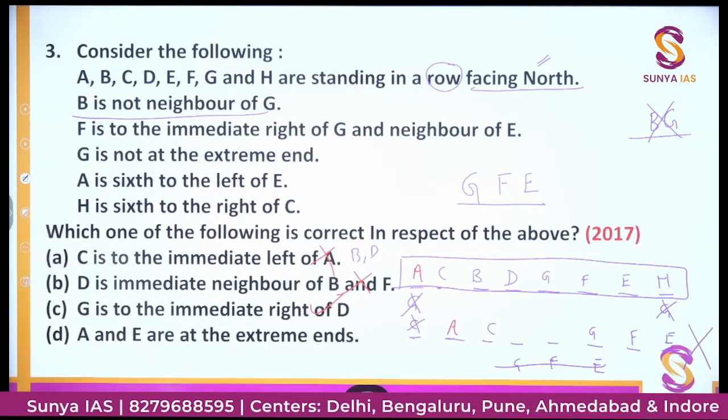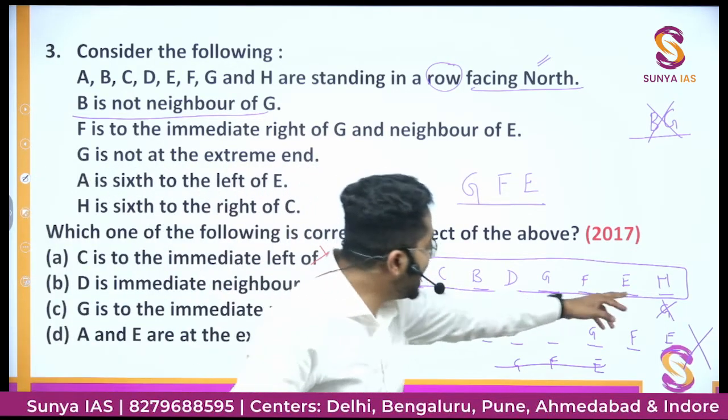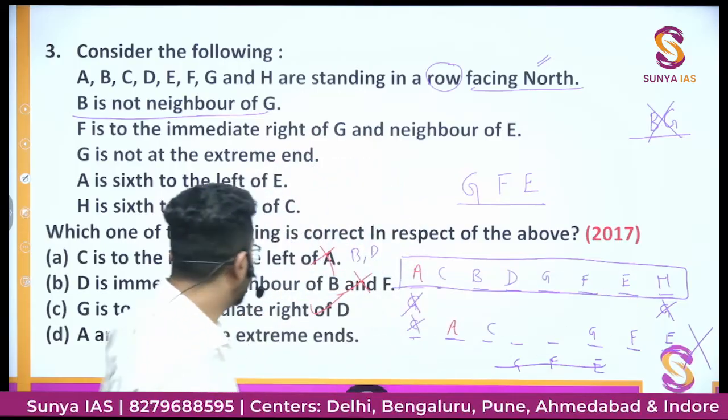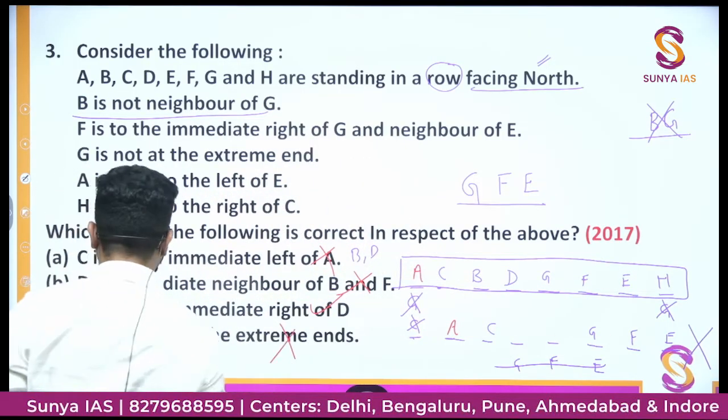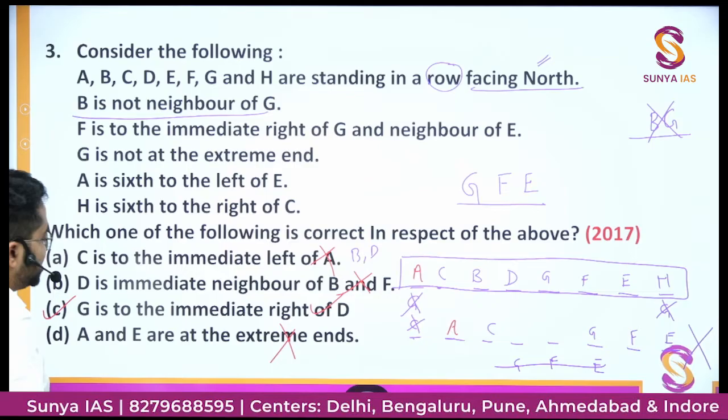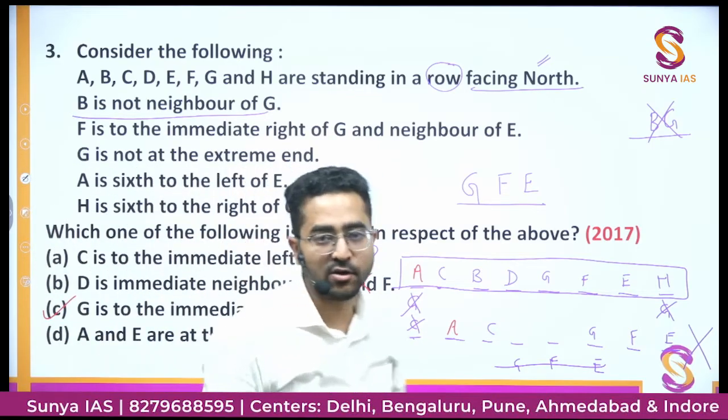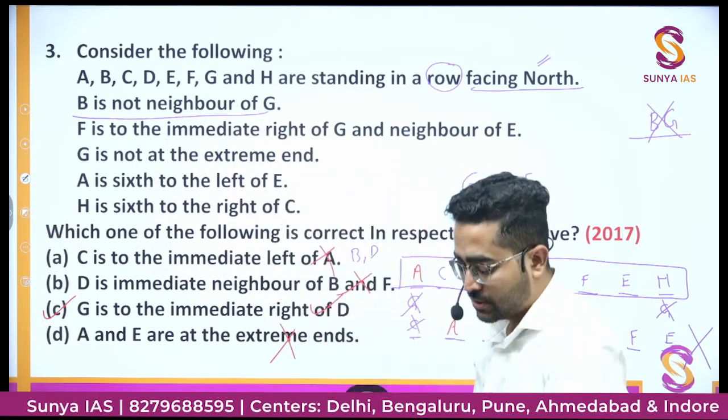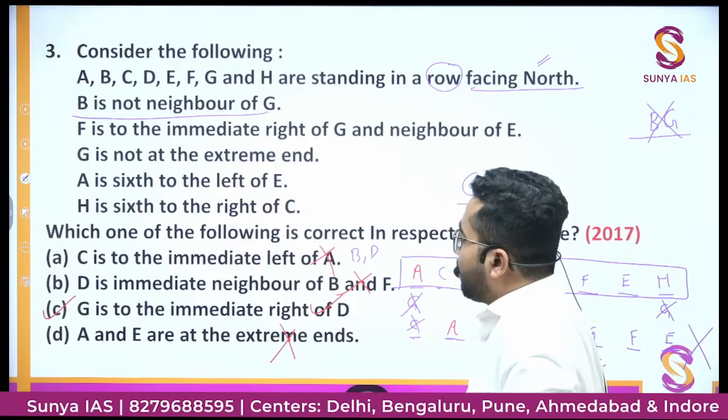And A and D are at the extreme ends? A and H are at the extreme ends, not A and D. So this option is also wrong. So the correct option would be option C: G is to the immediate right of D. ठीक? कोई डाउट इसमें?